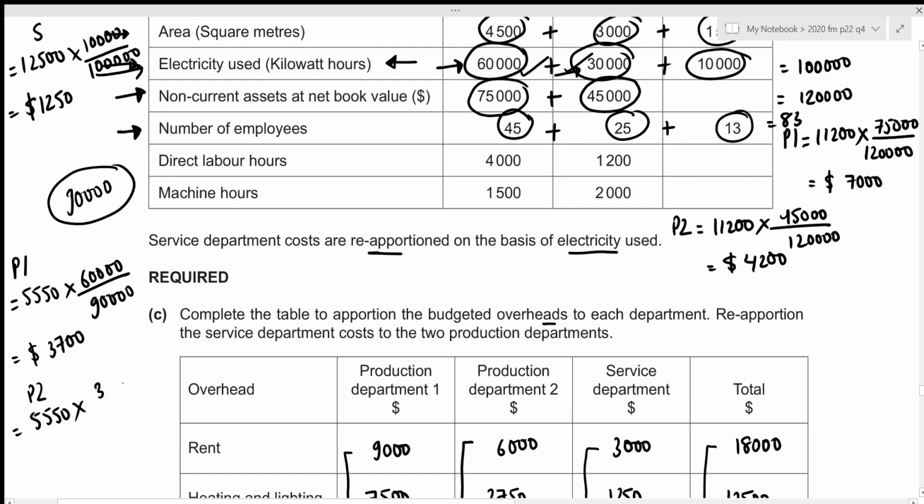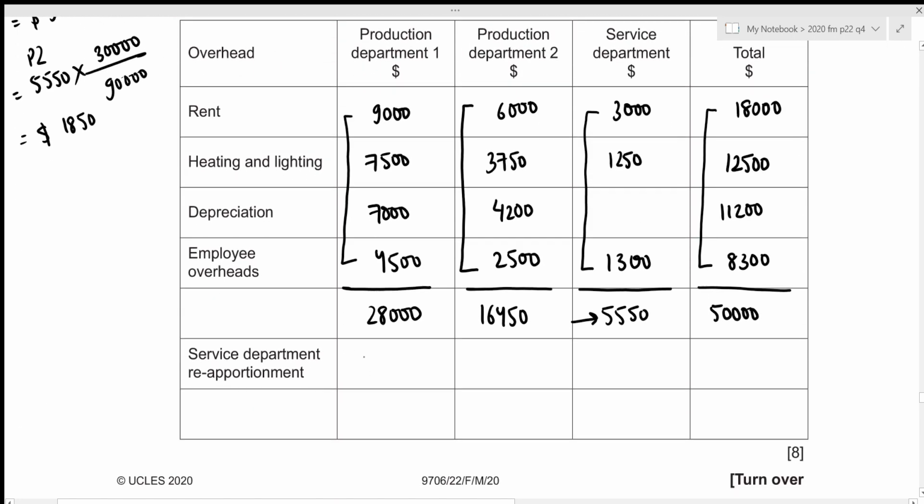So that's 30,000 divided by 90,000, which results in an amount of 1,850. Let's write it down. So that's 3,700, 1,850. And reapportionment just means that we are taking this amount of 5,550 from service department and allocating it towards the two production departments.